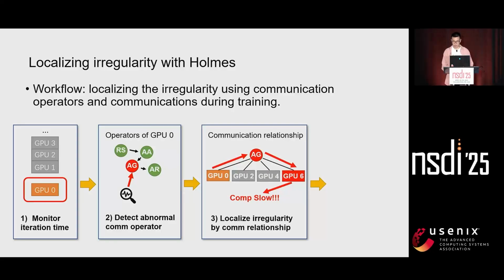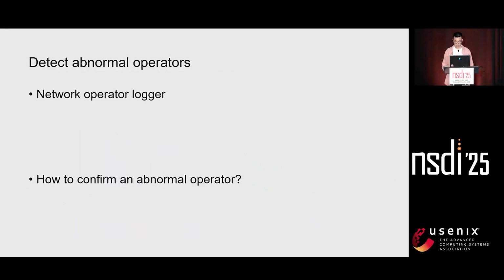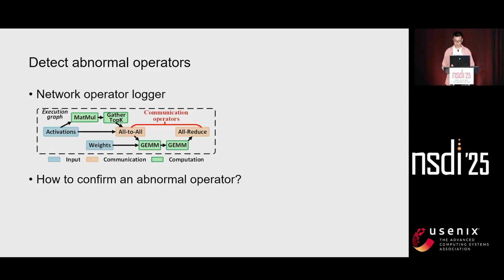Once detecting an operator with prolonged execution, Holmes cross-checks all the GPUs executing the same operator. In this step, we model the relationship between operators and the GPUs and use a novel algorithm to localize the root cause recursively. By aggregating localization results across multiple iterations, Holmes statistically identifies the most probable anomalous devices. So Holmes monitors the training and localizes irregularity by exploring abnormal